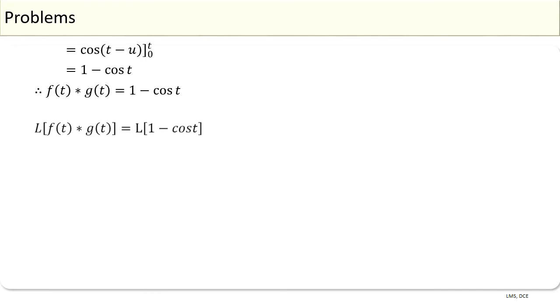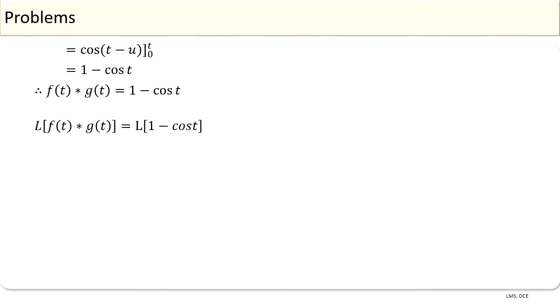Since we know that integral of sin t into dt is equal to minus cos t, therefore integral 0 to t sine of t minus u into du is equal to cos of t minus u to the limit 0 to t. By applying upper and lower limits, we have 1 minus cos t. Therefore, f of t star g of t is equal to 1 minus cos t.